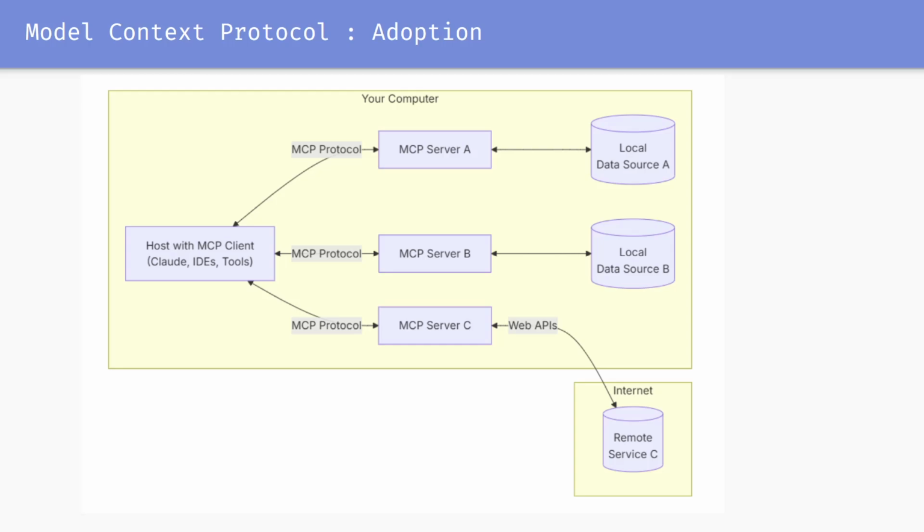MCP clients, so it then goes to the clients, right, through its protocol. It maintains a one-to-one connection with its servers. And these servers are pretty lightweight programs that each expose specific capabilities through standardized MCP protocols. And then the local data sources, as you can see on the right, we have local data source A and local data source B. It contains computer files, databases, and any services that the MCP servers can securely access. And then lastly, there are the remote services, externally available over the internet, that MCP servers can connect to.